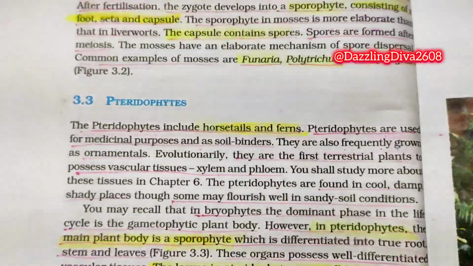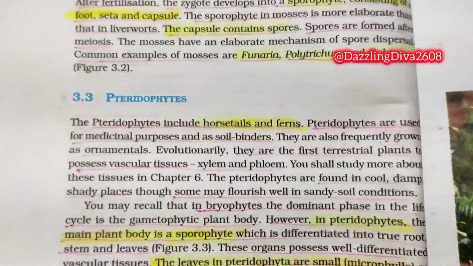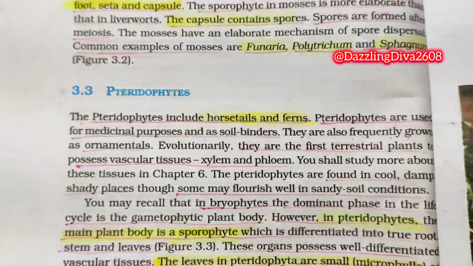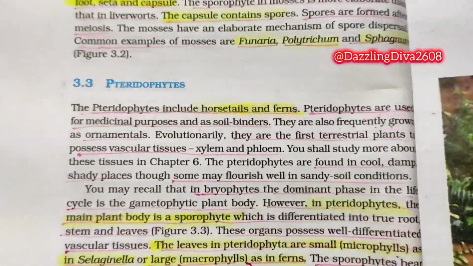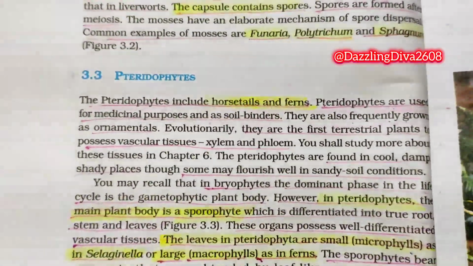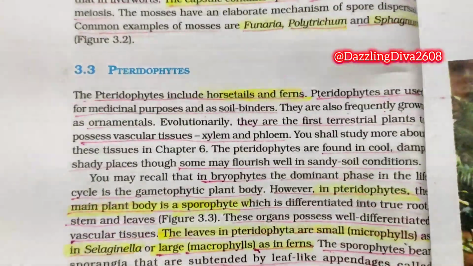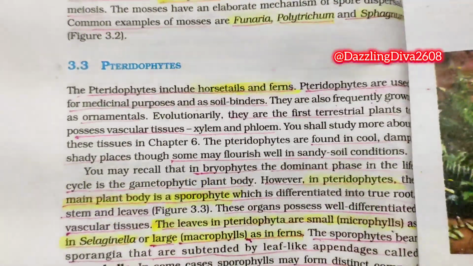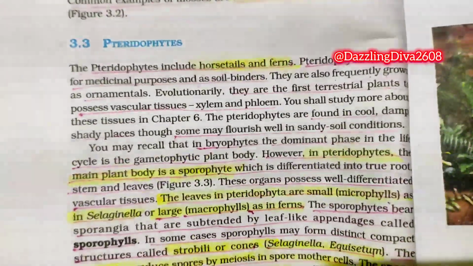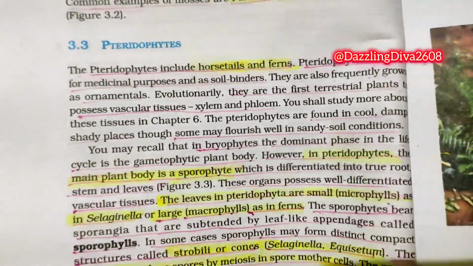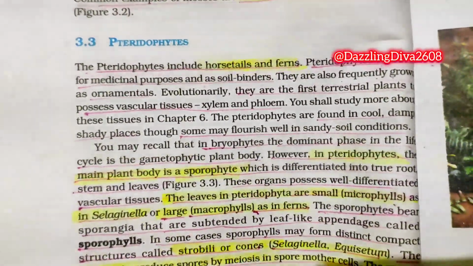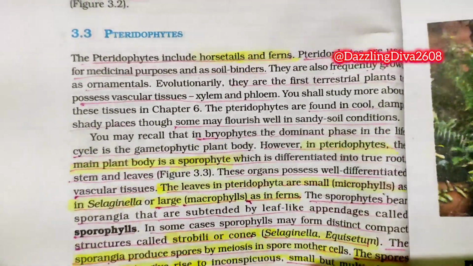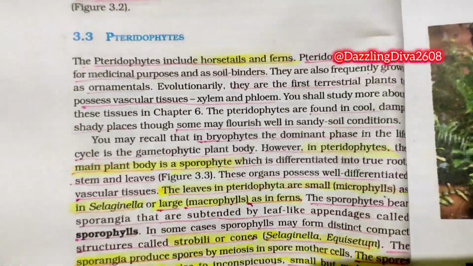However, in pteridophytes, the main plant body is a sporophyte, which is differentiated into true roots, stem, and leaves. Figure 3.3. These organs possess well-differentiated vascular tissues. The leaves in pteridophyta are small microphylls, as in Selaginella, or large macrophylls, as in ferns. The sporophytes bear sporangia that are subtended by leaf-like appendages called sporophylls. In some cases, sporophylls may form distinct compact structures called strobili or cones.